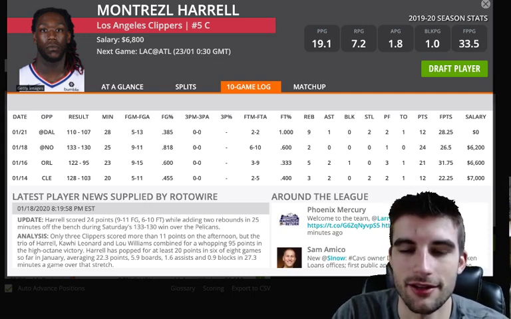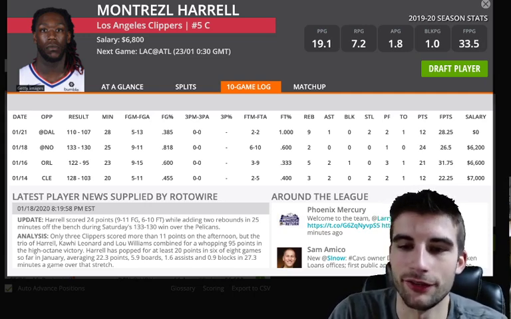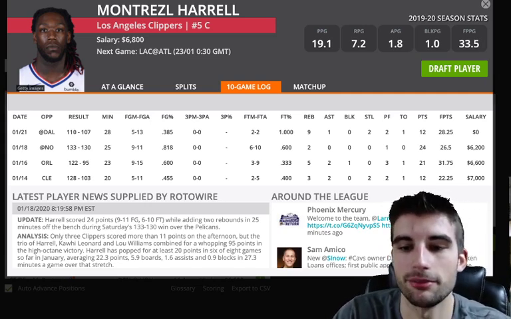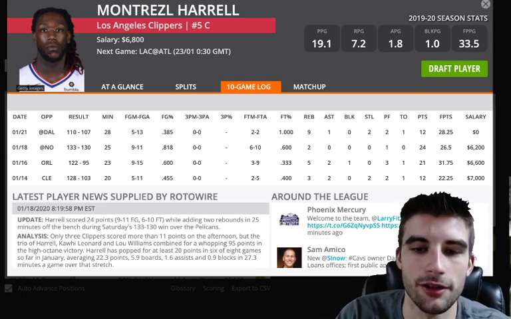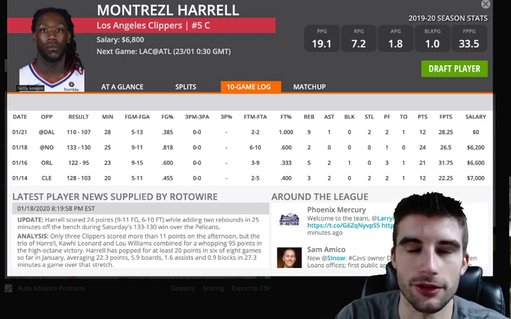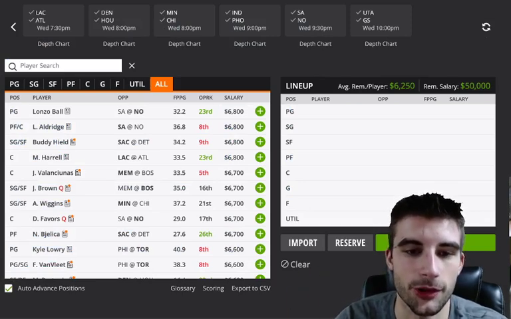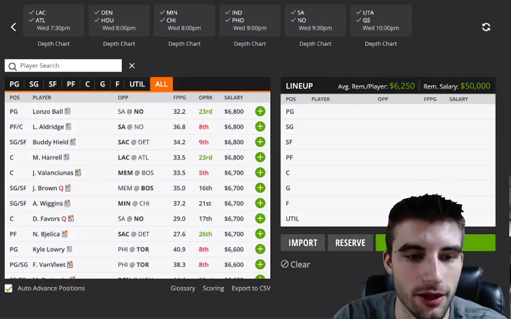They're bottom 10 versus centers. I mean, he should probably get 35-plus points if everyone's out for the Clippers. So Lou Williams and Montrezl Harrell are potentially one of the best plays on the entire slate, so certainly look his way. Keep your eyes out for the news on the Clippers, because I know Leonard's more than likely going to sit. Paul George is questionable, and Patrick Beverley is questionable as well.